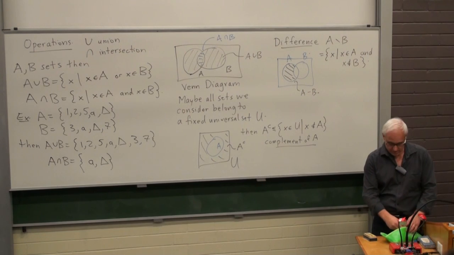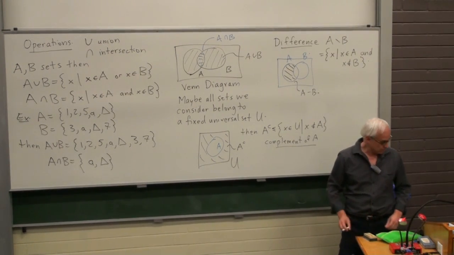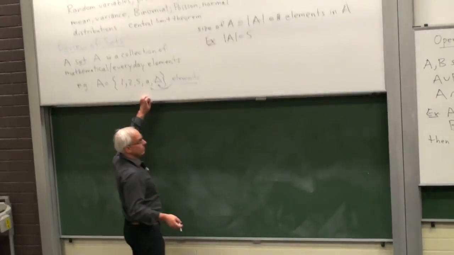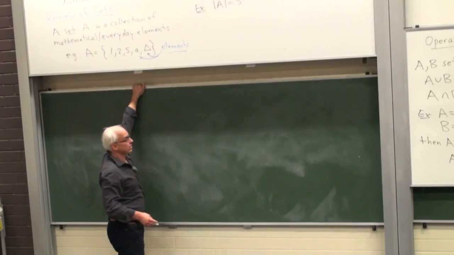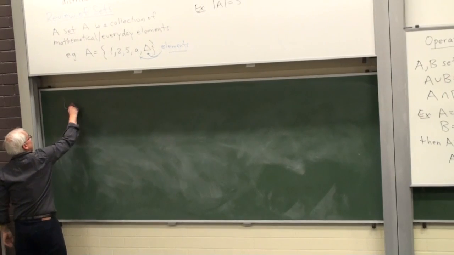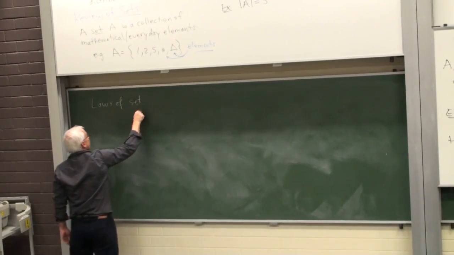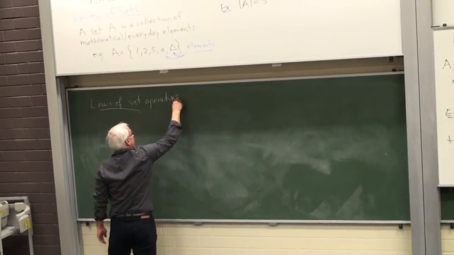Now let's have a look at some basic laws. There are various laws of set operations.